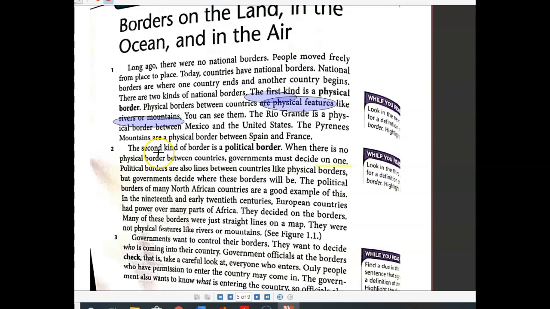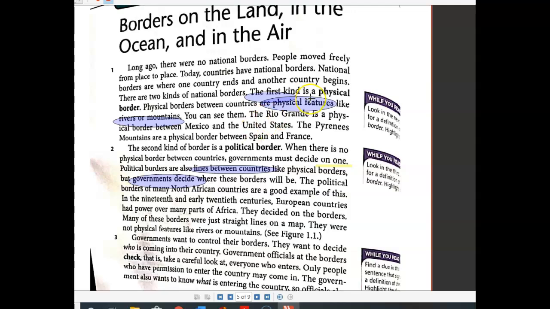So this sentence does not have the definition. The definition is in the following sentence. It says political borders are also lines between countries, like physical borders, but governments decide where those borders will be. So political borders, we can say, are lines between countries that governments decide.